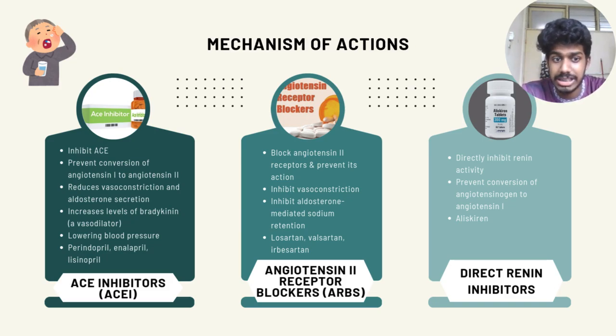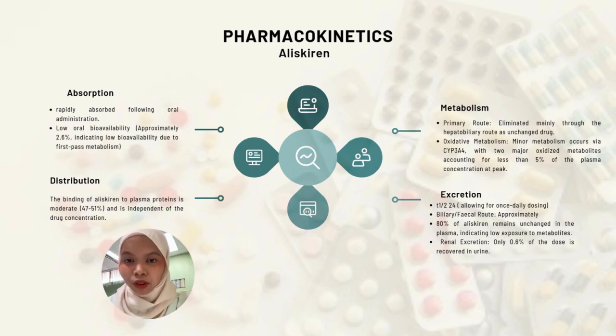And third is the direct renin inhibitors like aliskiren, which act by directly inhibiting renin, stopping angiotensinogen from converting to angiotensin 1. Each of these drugs targets the renin-angiotensin system differently but achieves the same goal, which is to manage hypertension effectively. So next, we're moving on to the pharmacokinetics of aliskiren.